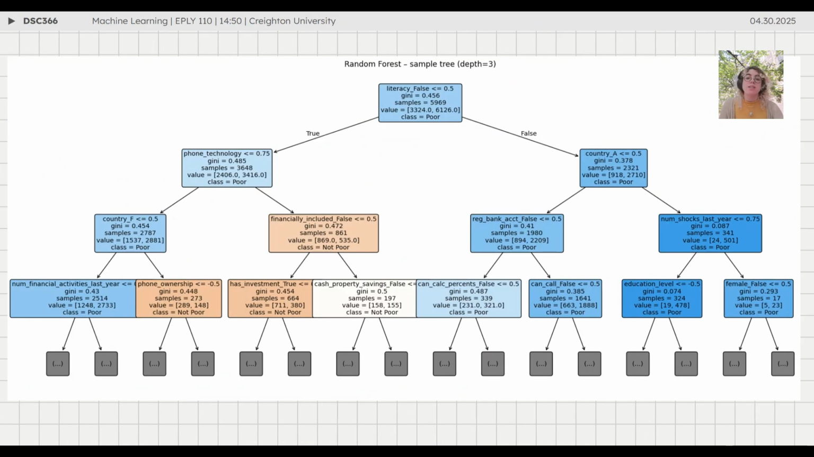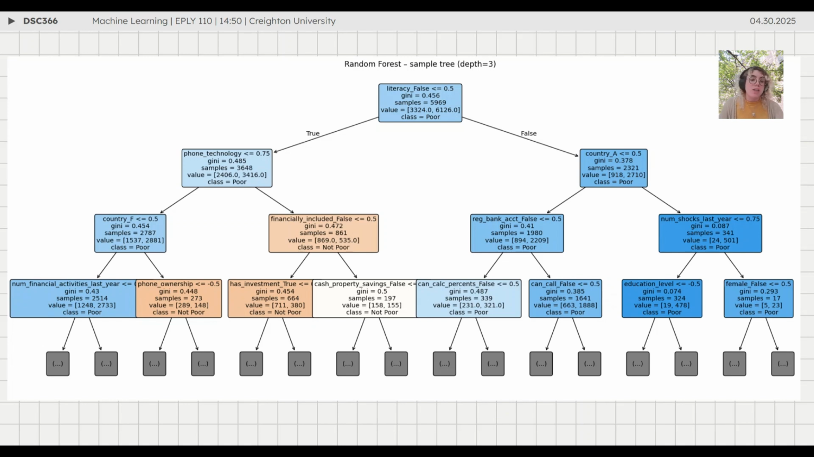Similarly, with the random forest, this is taking a simple snapshot of a 100 branch decision tree that we have, a random forest. Each tree is trained on a random subset of data and features, and the ensemble makes predictions by averaging those outputs.